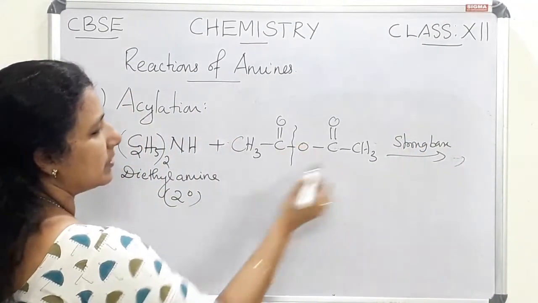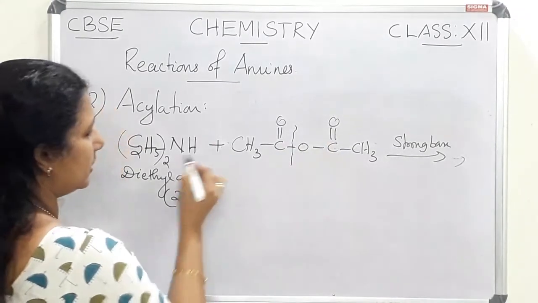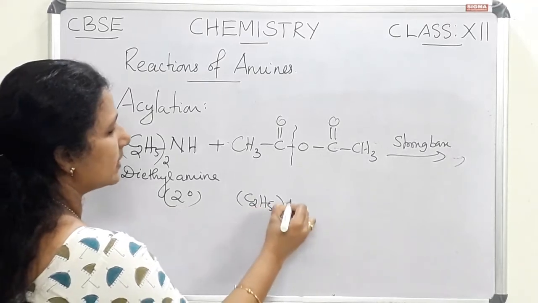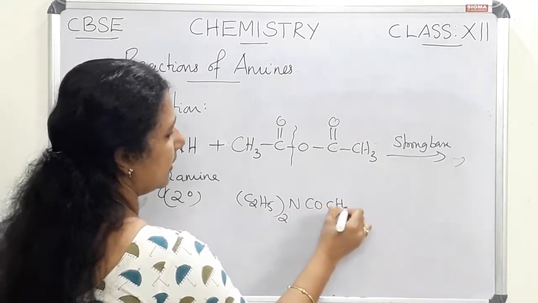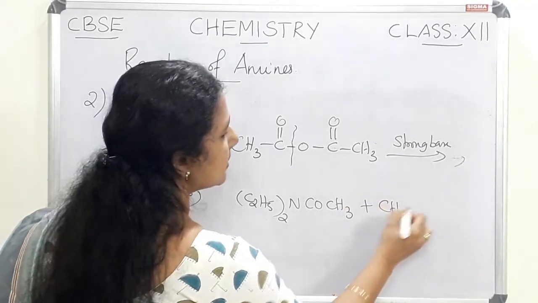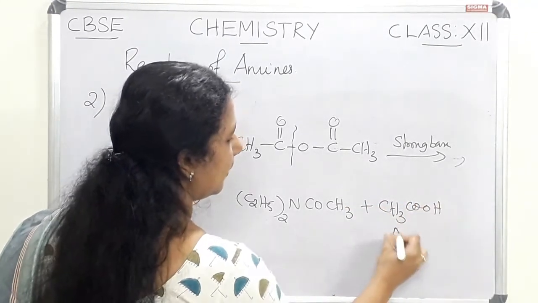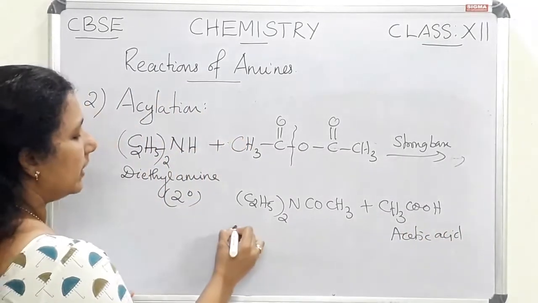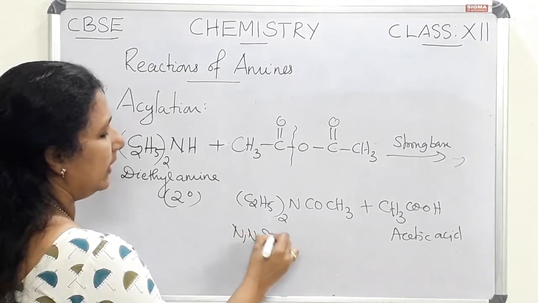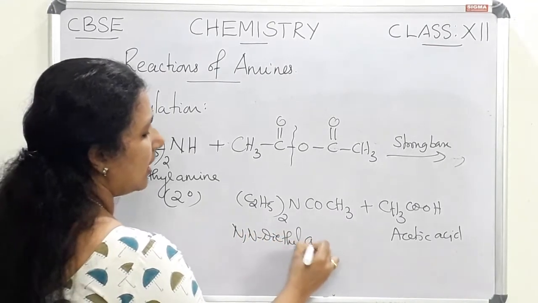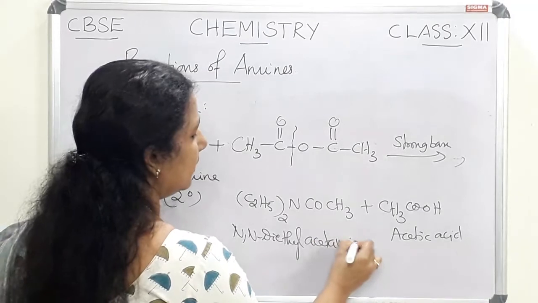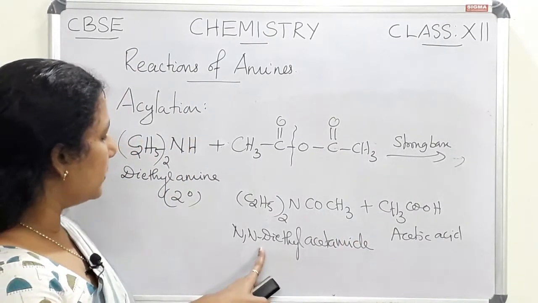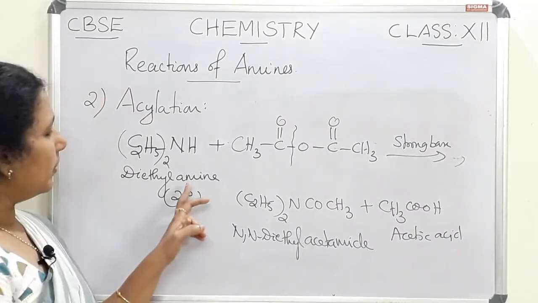Here also CH3COOH will be eliminated and the product will be (C2H5)2NCOCH3, and CH3COOH, acetic acid, will be the byproduct. N,N-diethyl acetamide will be the product of this reaction. So this is about secondary amines.